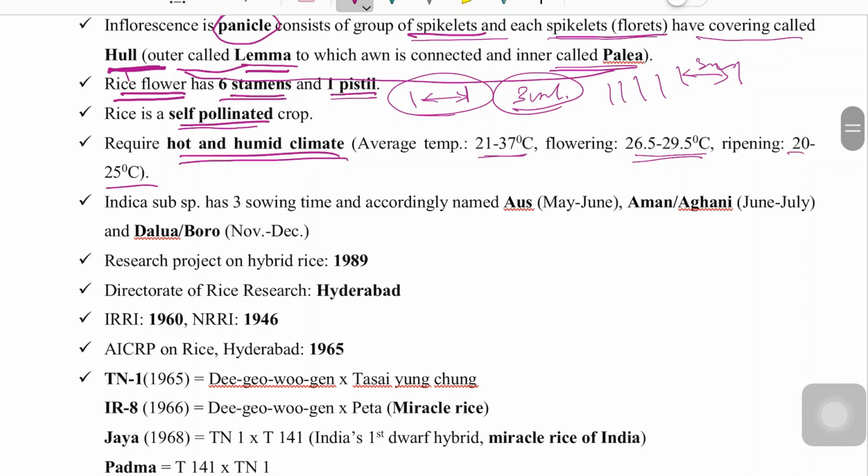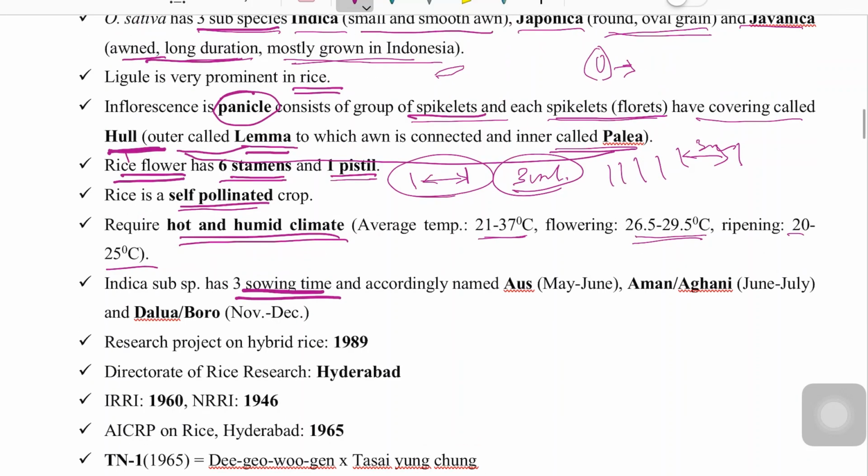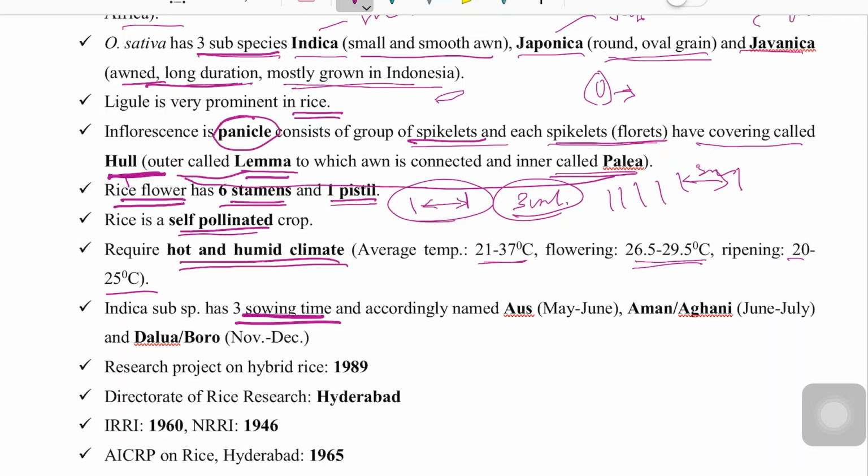Indica subspecies has 3 sowing times. Among the rice Oryza we discussed, there are 3 subspecies: indica, japonica and javanica. Among the indica subspecies, there are 3 sowing times. Accordingly they are named Os, sown in May and June, that is pre-kharif sown; Aman or Aghani, sown in June and July, that is kharif season sown; and Dalua or Boro rice, sown in November and December.